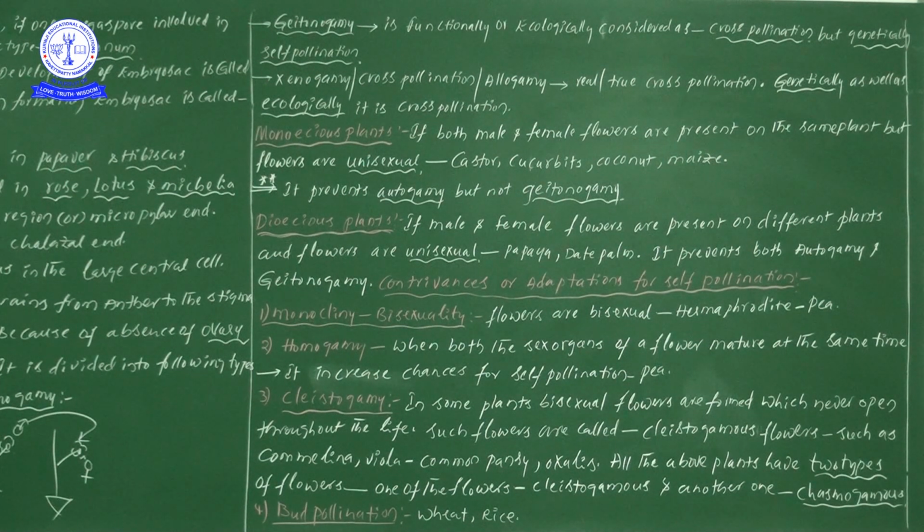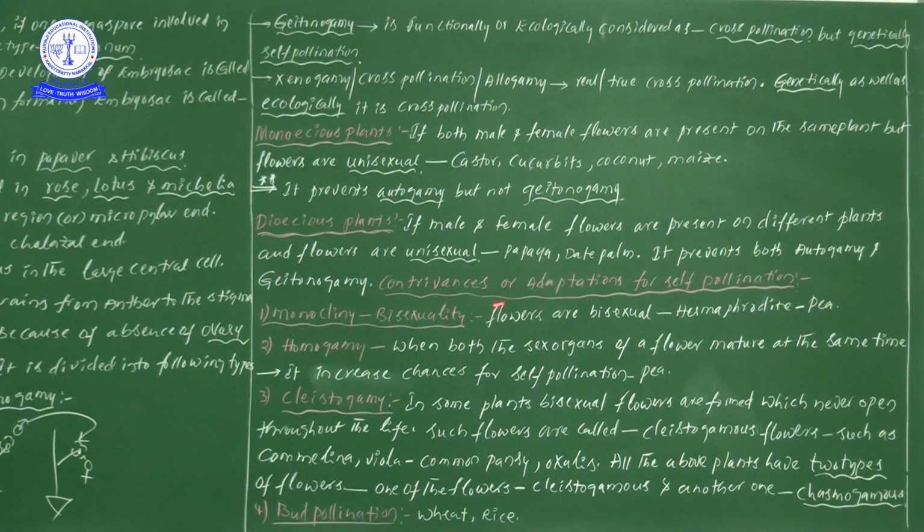That type of pollination we take as bud pollination. The best examples are wheat and rice.